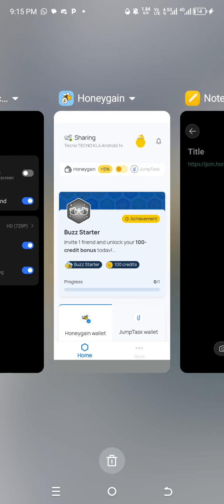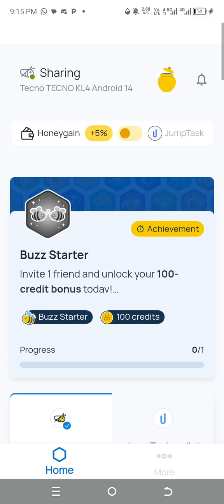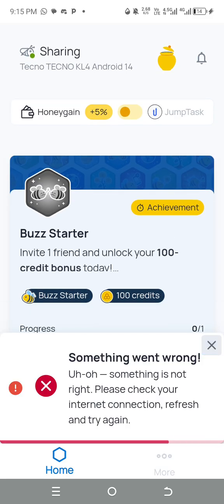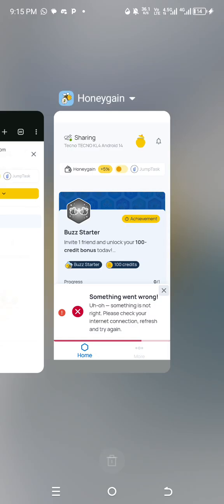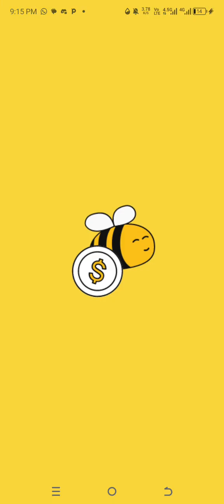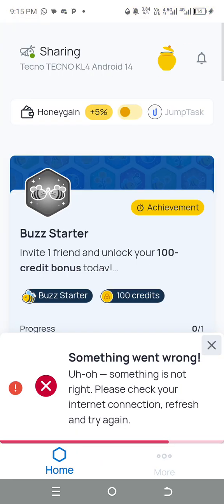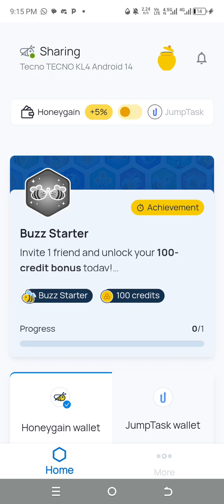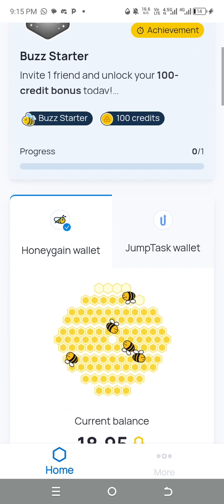So this is the app. Let me enter the app. This is the app, so let us log in. Make sure that as far as it's showing sharing here, everything is working fine. If it's showing not connected, or this thing is not showing green, just make sure you refresh your internet.